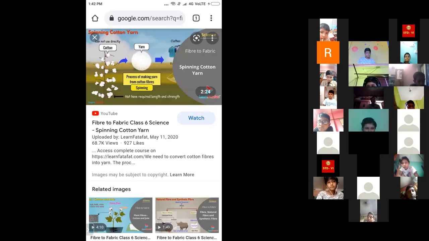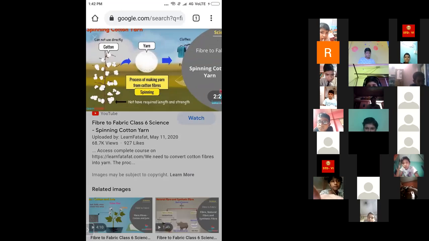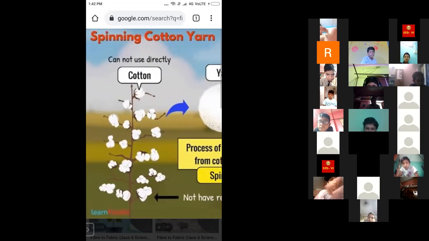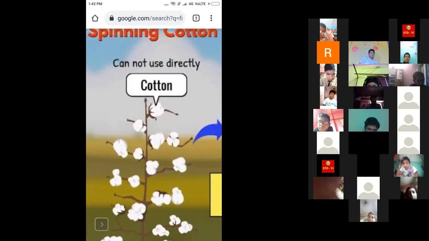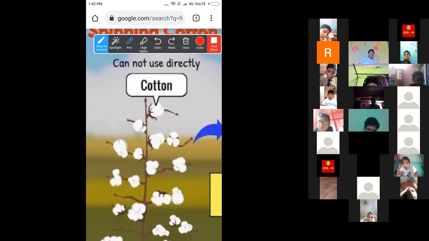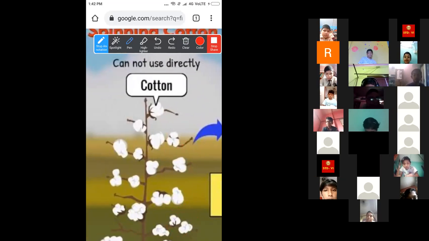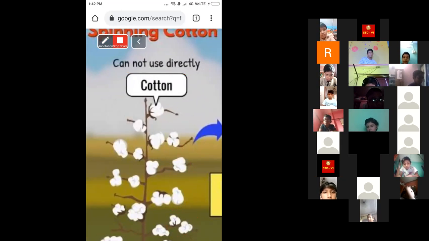Okay, see this one. You can see this is the cotton plant, and these are the cotton balls, or we also call them cotton buds, right? We get these cotton balls from the cotton plants, but we cannot use them directly, right? Yes, we cannot use them directly. So what do we do?